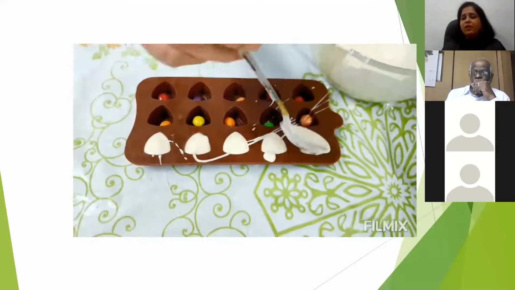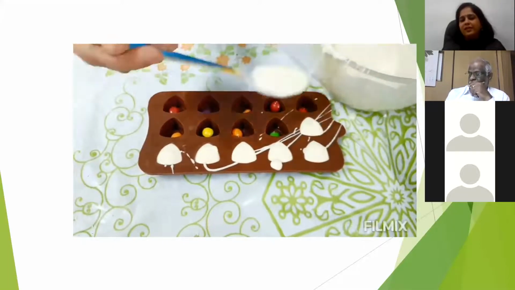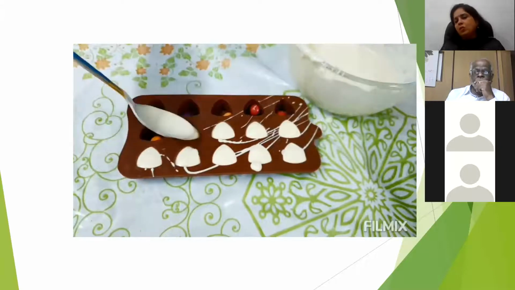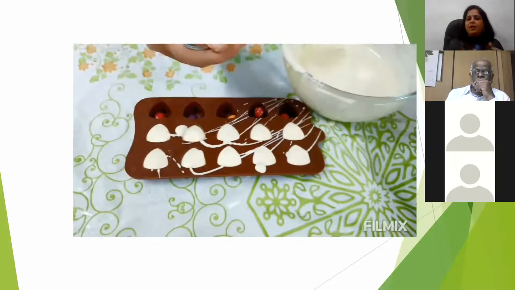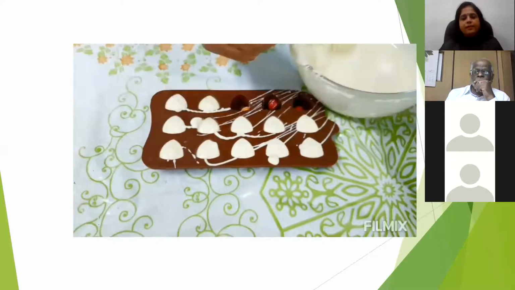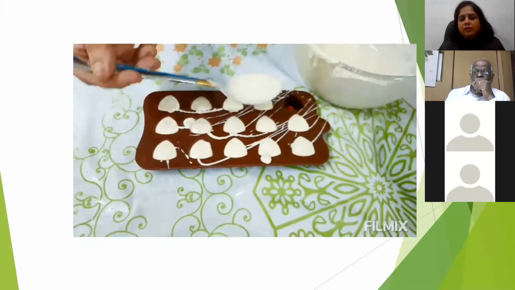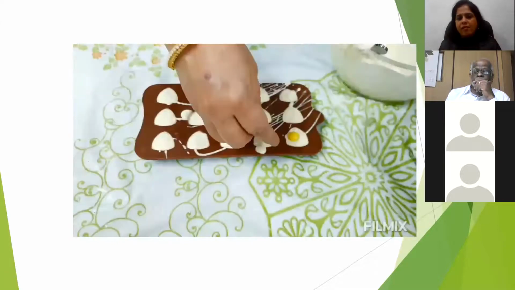Tutti Frutti also comes out really well. If you want M&M on top, you can put another M&M on top also. Anything chocolate varieties, colorful things, you can put it here and make this chocolate.